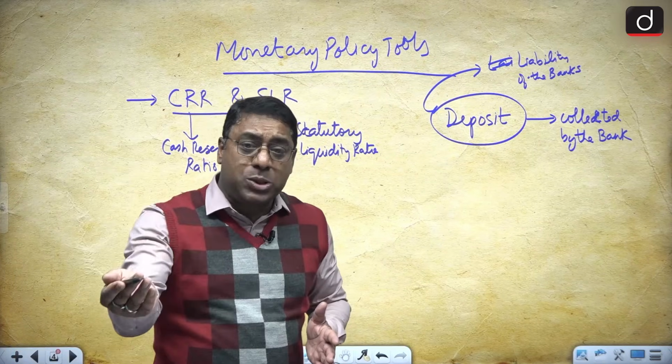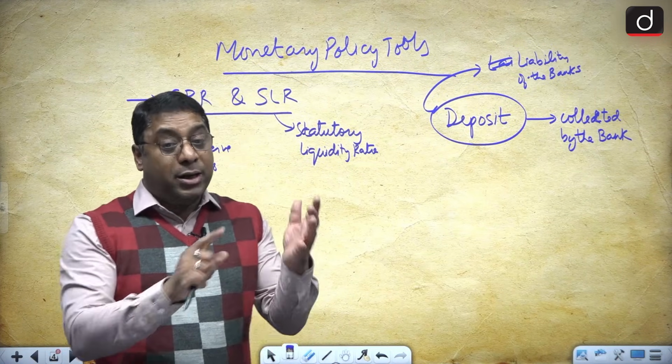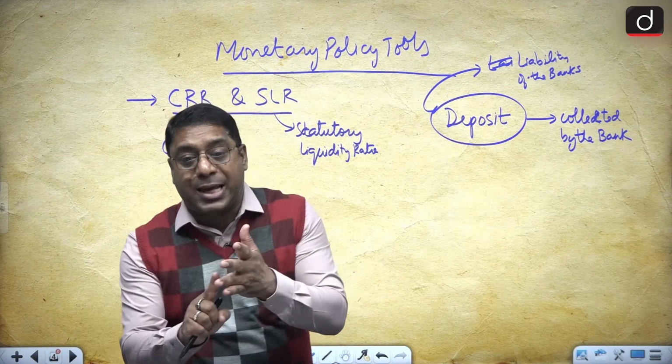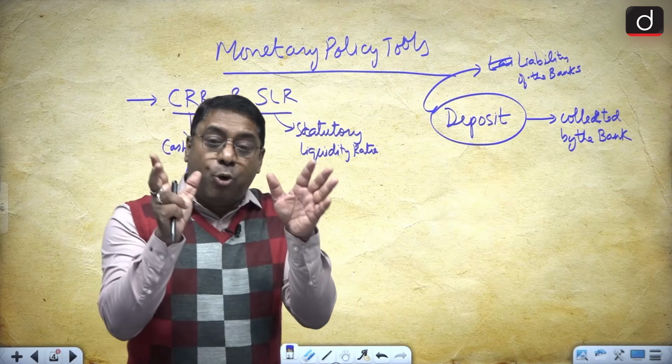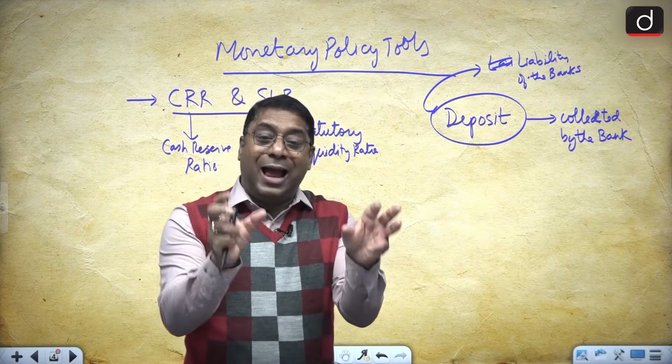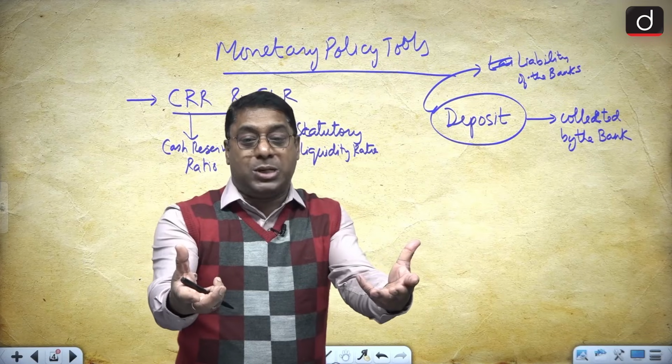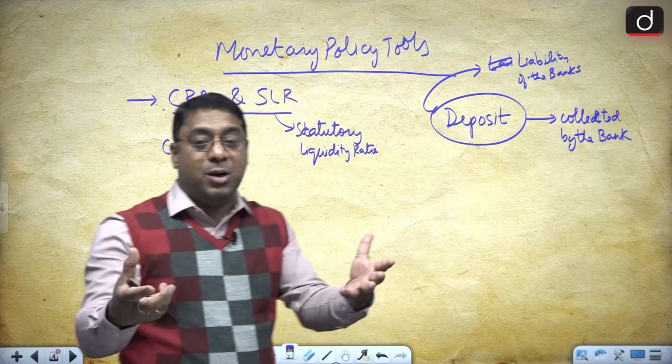And when I say deposits, the deposits can be demand deposits. The deposits can be time deposits. And in both these deposits, the bank has to pay back those deposits to the customers. Okay?